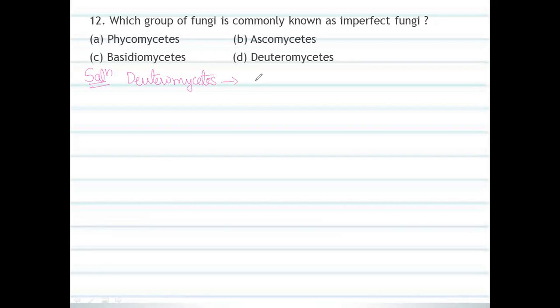Why is it an imperfect fungi? Because of the absence of the perfect sexual stage.